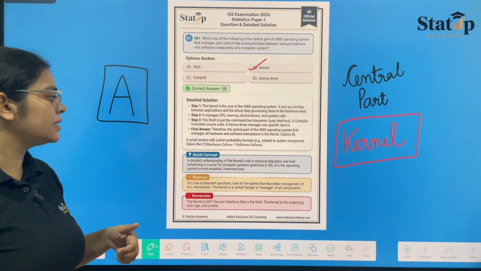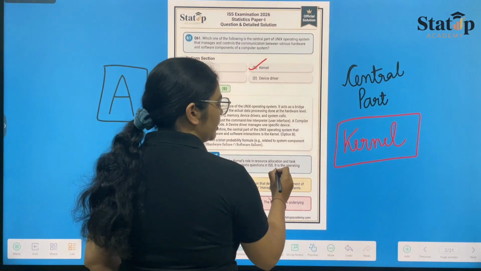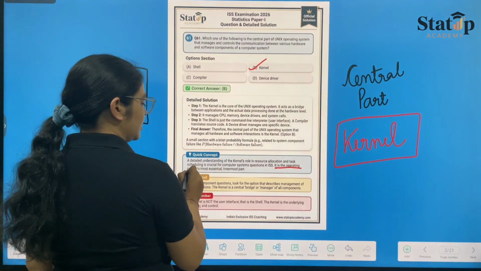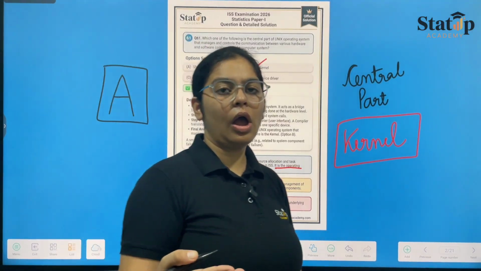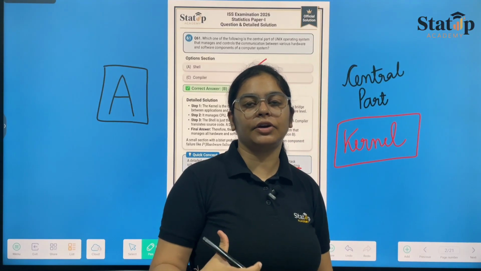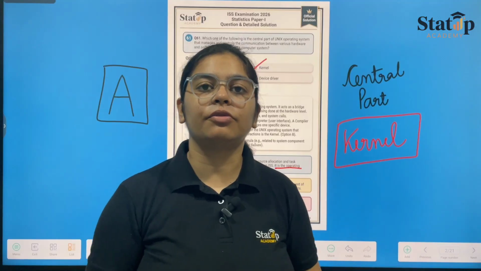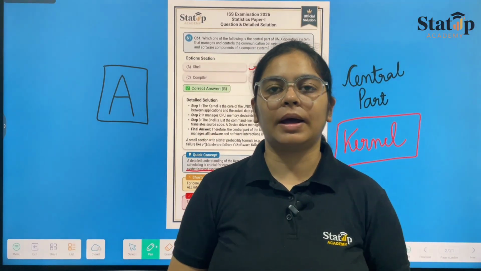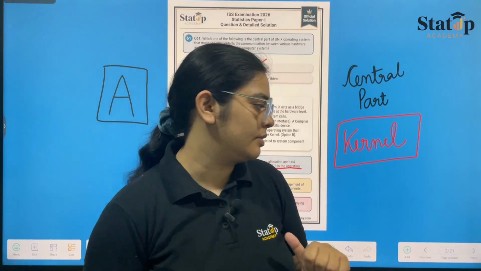It is the operating system's most essential innermost part. This is very important. Kernel basically means the integral part. The meaning of the word kernel is only integral part and important part. So from that also you could have marked the right answer.